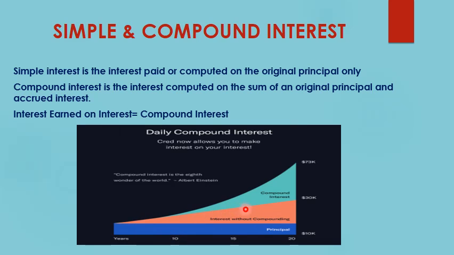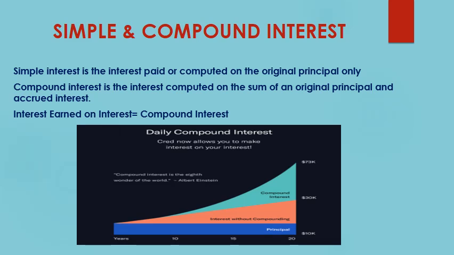That's why the graph of simple interest is a linear graph, because as time progresses, the interest will also rise linearly. But the definition of compound interest is what? It is interest which is calculated both on the principal as well as the interest. So the graph of compound interest will rise exponentially. It is an exponential graph.